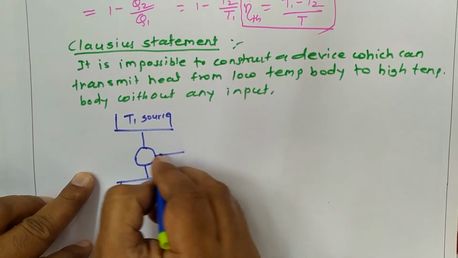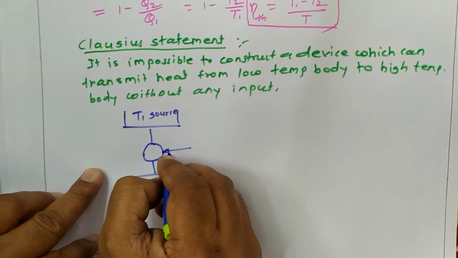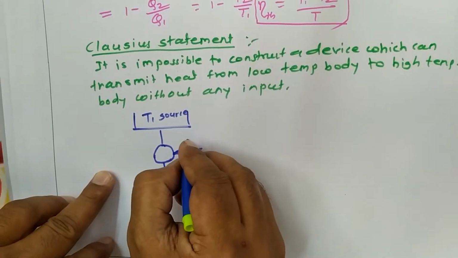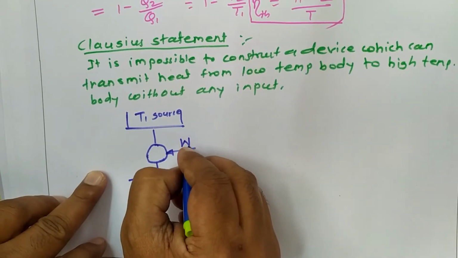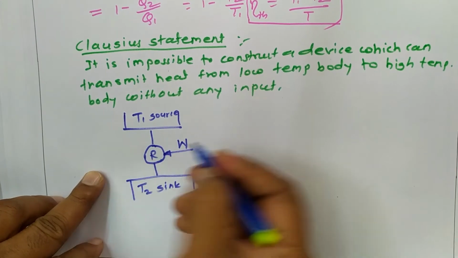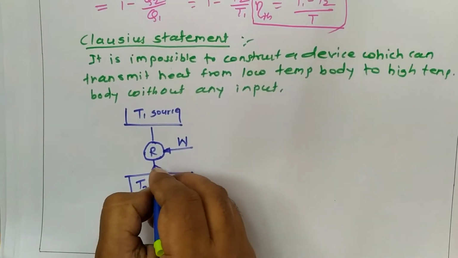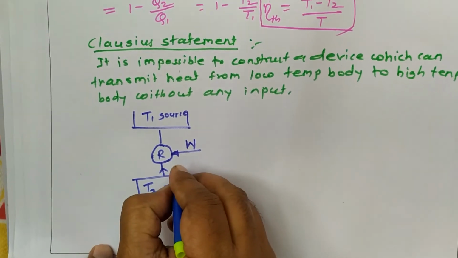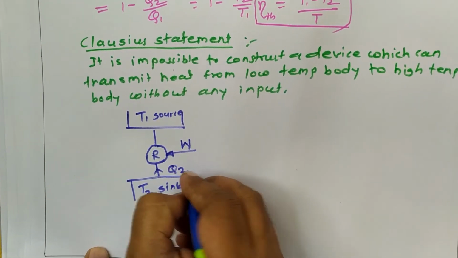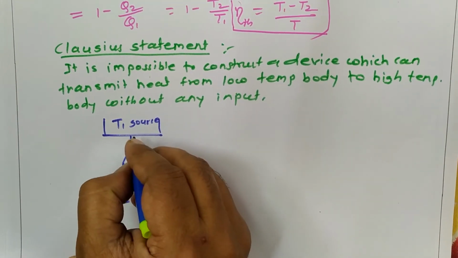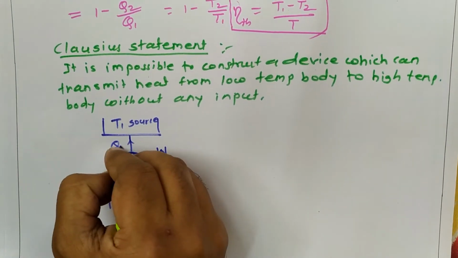To cause this heat flow from the low temperature body, we need to supply some work to the system, and that is nothing but the compressor work W. Here it is the refrigerator R. Heat is absorbed at temperature T2, equal to Q2, and heat is supplied to the high temperature source at temperature T1, equal to Q1.